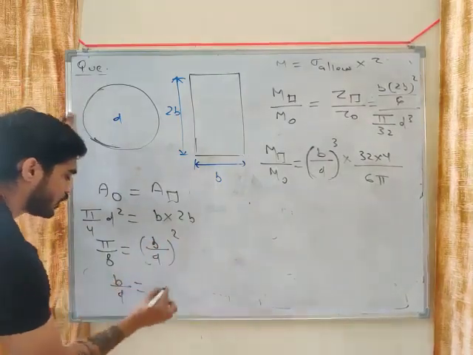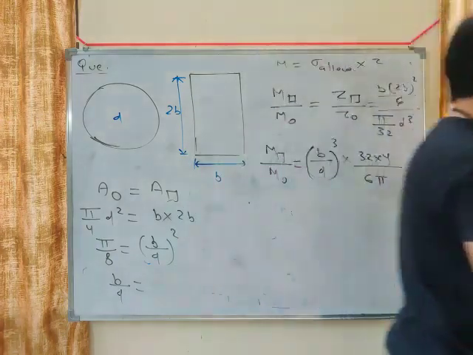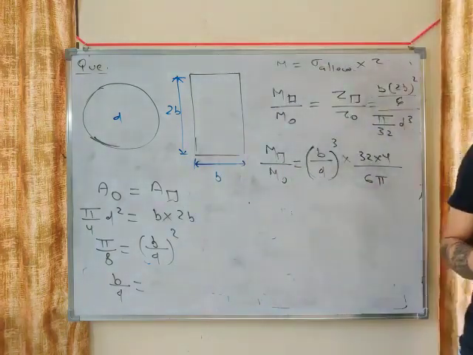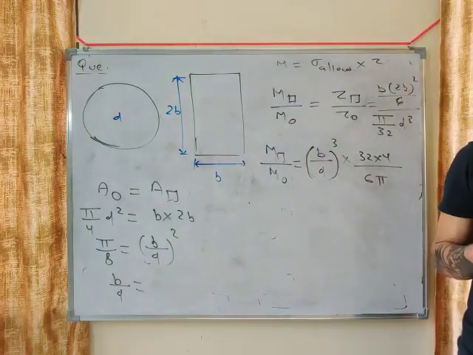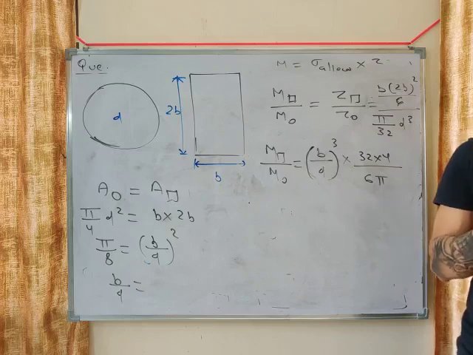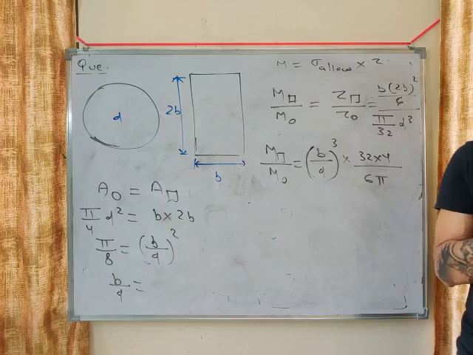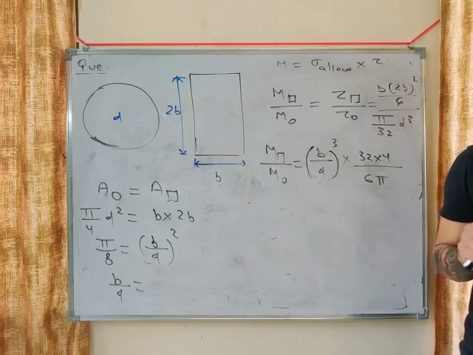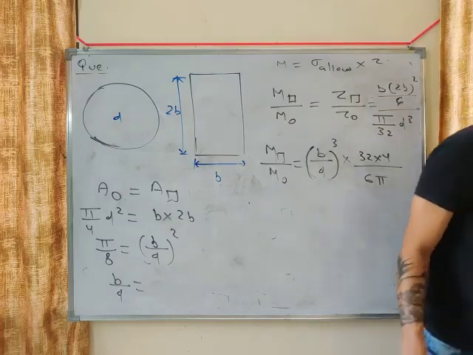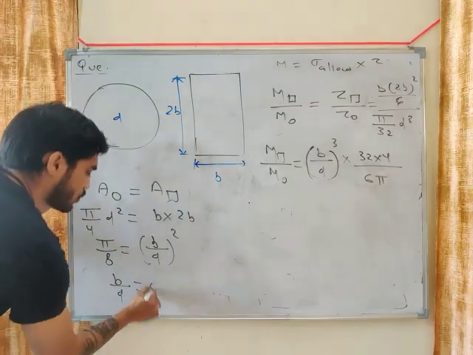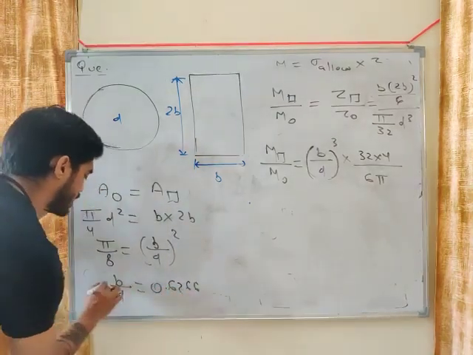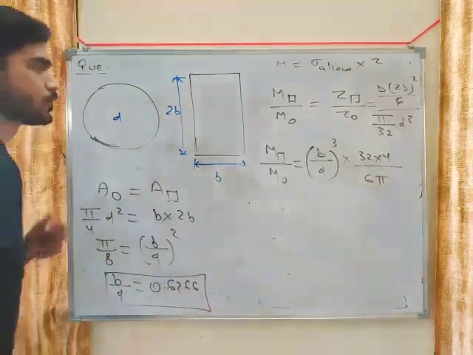So from here, what will you get? b by d will be root over pi by 8. Calculate root over pi by 8. What will you get? You are getting 0.6266. Okay, b by d is 0.6266.